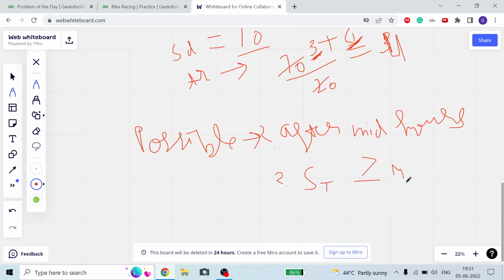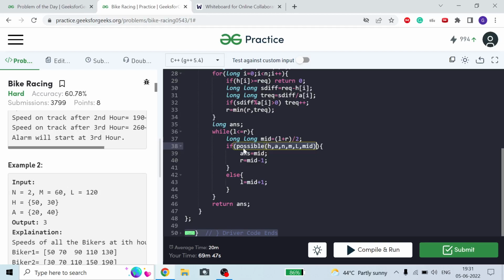If this is true, return 1, else return 0. Returning 0 means we cannot make our speed of track greater than m with the current mid number of hours. If my answer is possible, it means my speed of track can become greater than or equal to m by using mid hours. Then I will update my answer to mid and now try to decrease my search space.